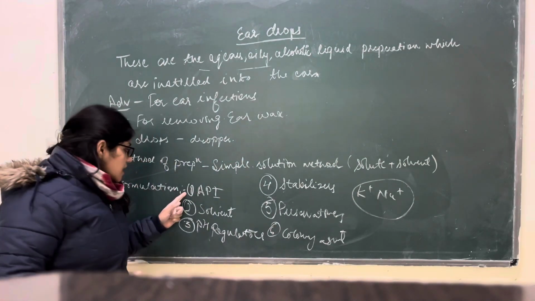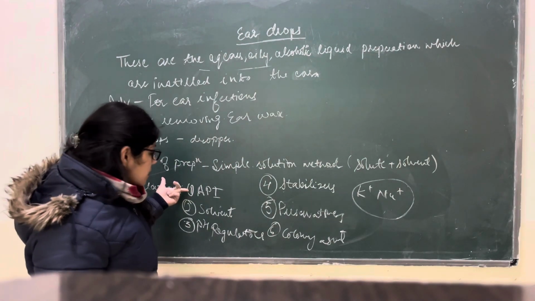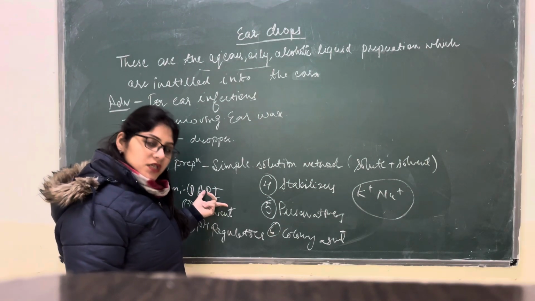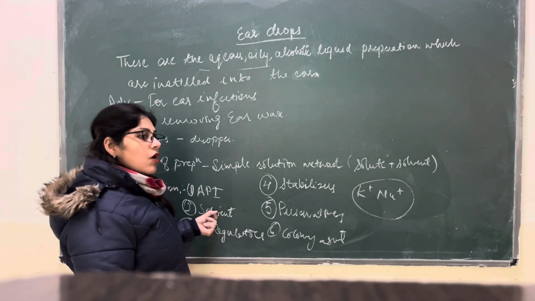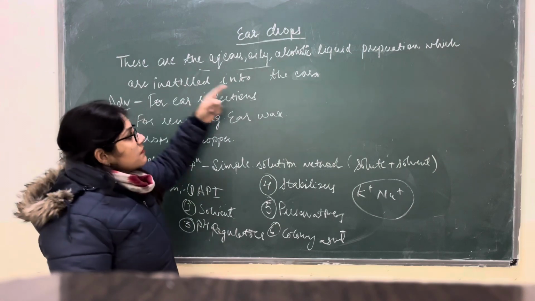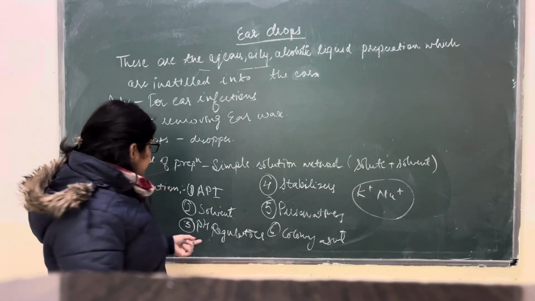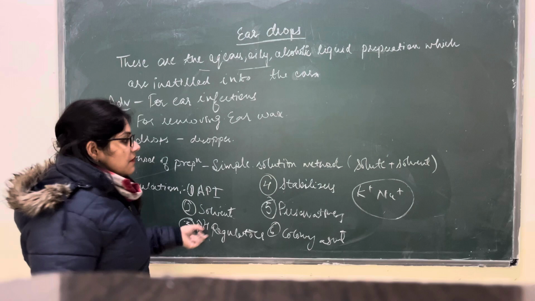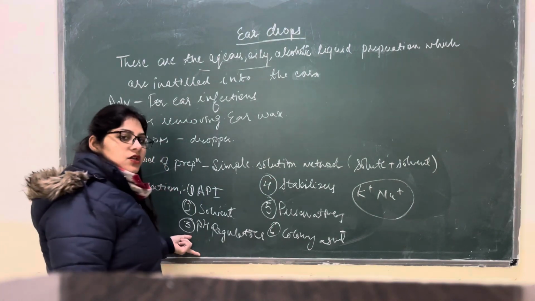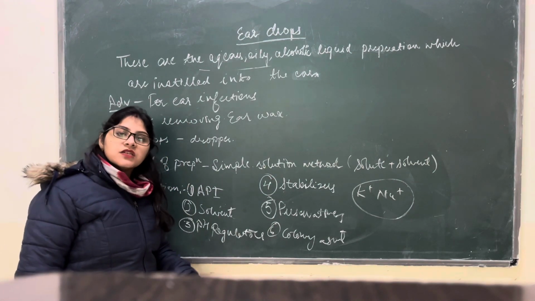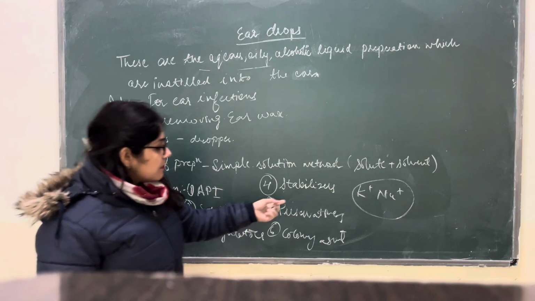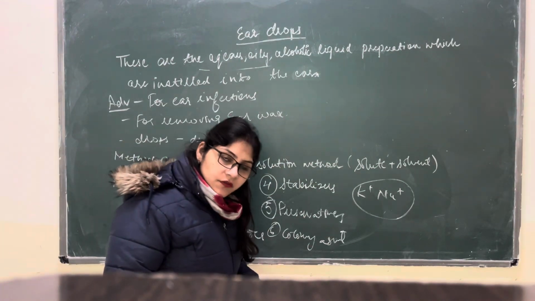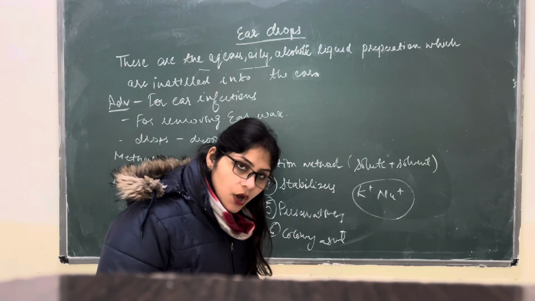First is the API, meaning the drug, which we include for the treatment of infection. Then the solvent which is used may be aqueous, oily, or alcoholic. Then pH regulators, which may be sodium, potassium ions or chloride ions, to maintain the pH of the ear. And a stabilizer, which increases the stability of the ear drops for a certain period of time.